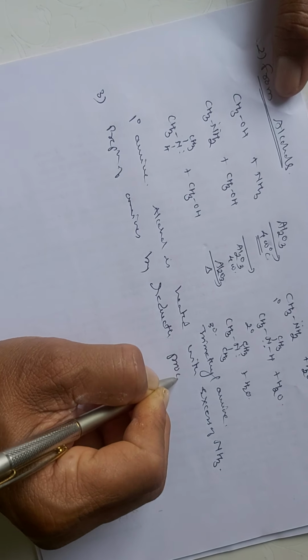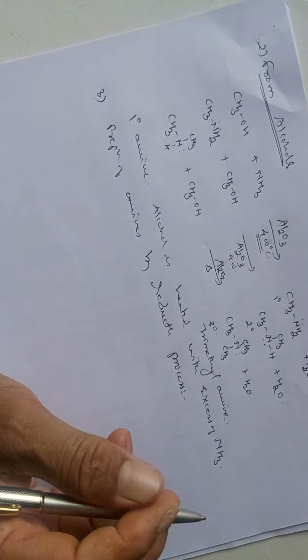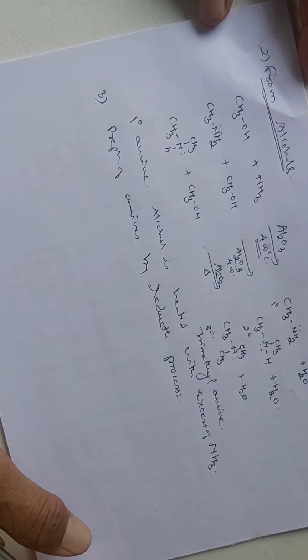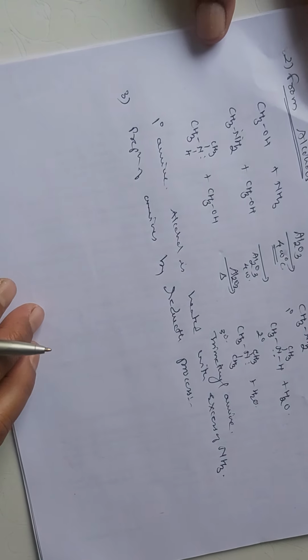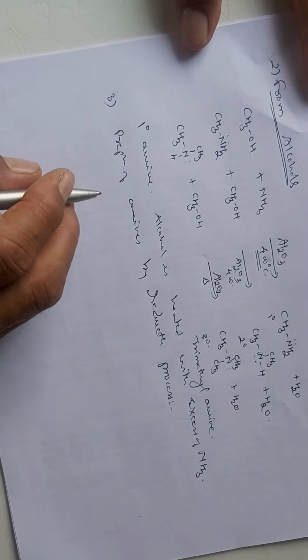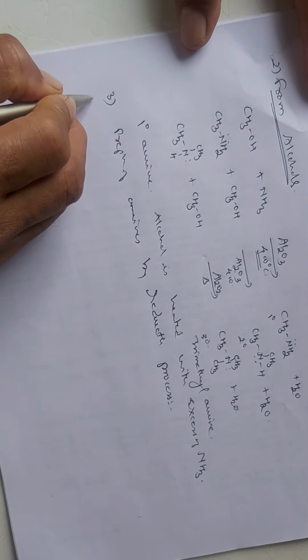Now here in the reduction process, we use reducing reagents like hydrogen in presence of nickel, platinum, or palladium, or sodium in ethanol, or we can use lithium aluminum hydride. And so there are different types of methods, and the reduction of different types of compounds is carried out.